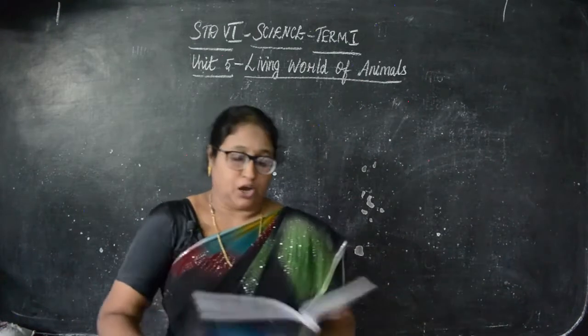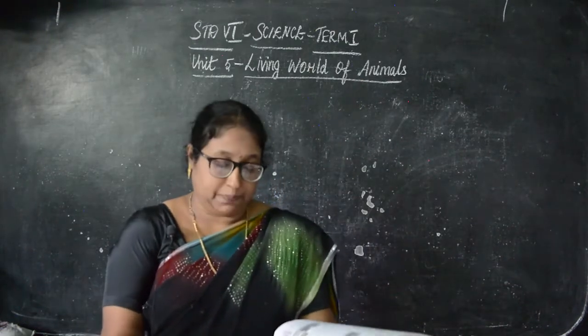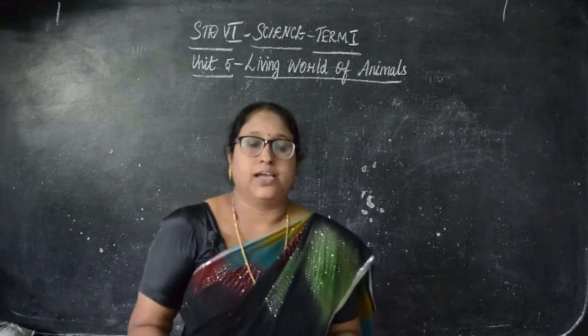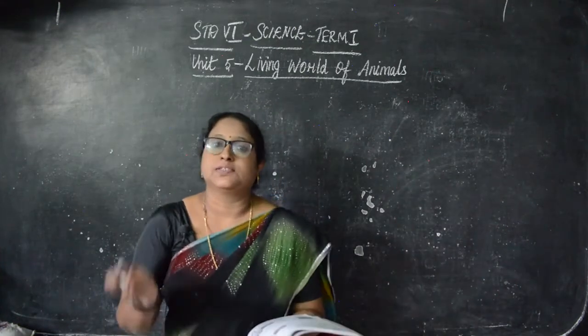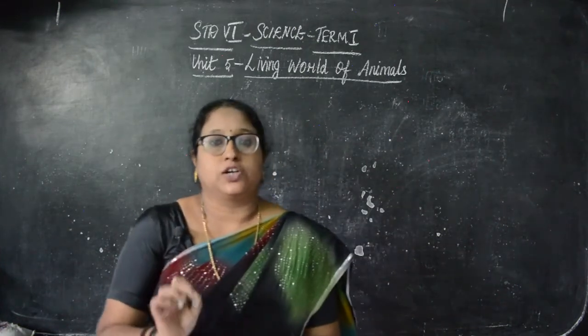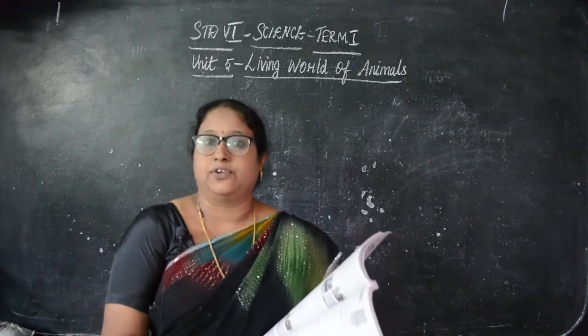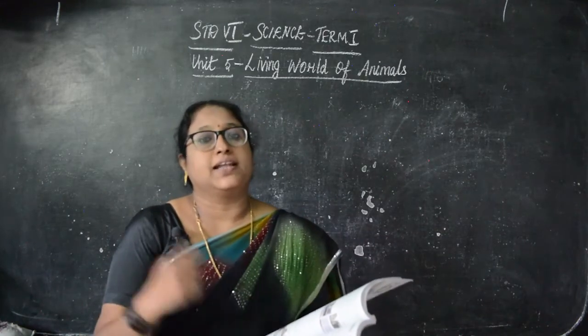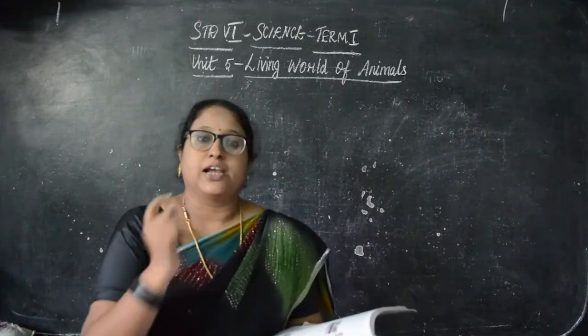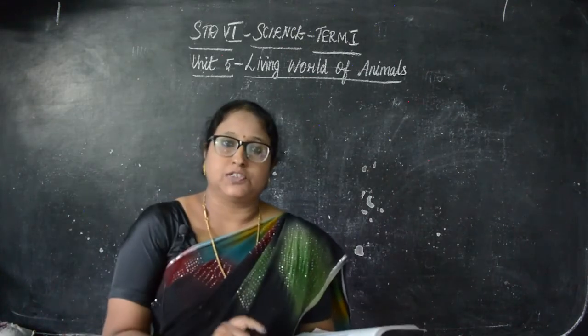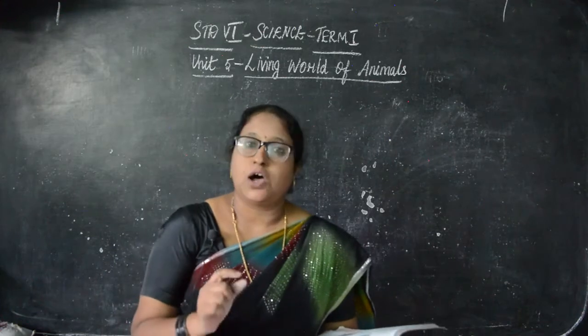Okay, children. Now I think all have your books. Take page number 83. I'll mark and give the question answers. Some of the questions I'll write on the board. First, take out your class work. Start. Even you have to have your book side by side. First I will mark, and then whatever I'm writing on the board, you can write in the class work. Some of the questions you can mark in your book. So you know how I mark in the book.